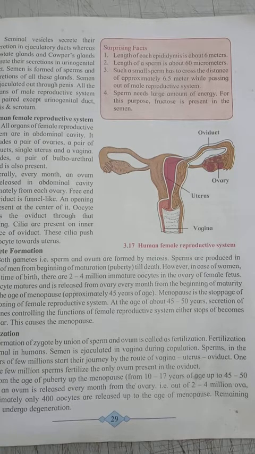When a girl child grows, at the age of puberty, around 13 to 15 years old, these immature oocytes mature, and from the beginning of maturity one egg is released every month into the uterus.